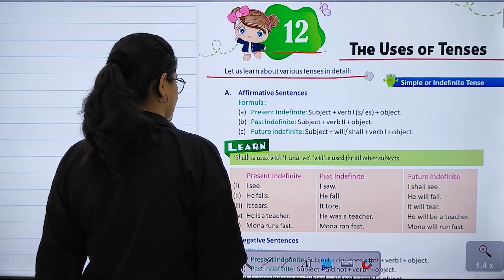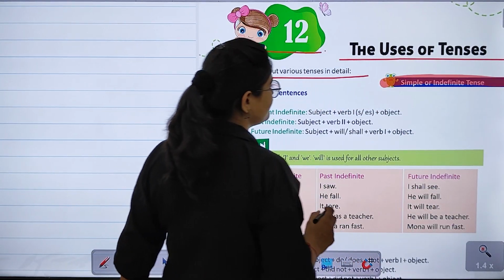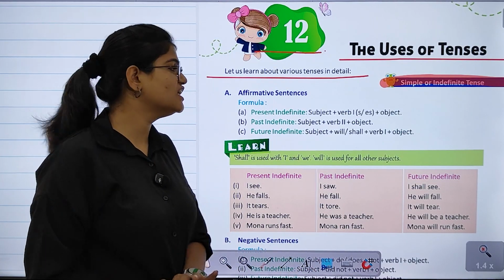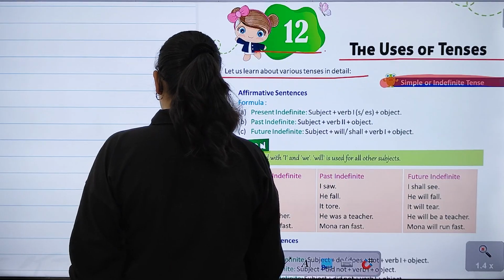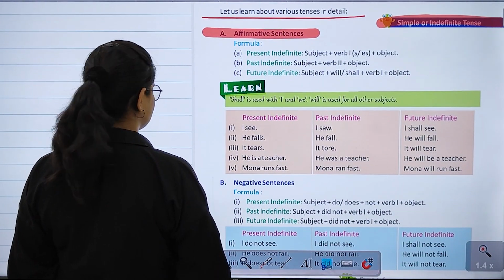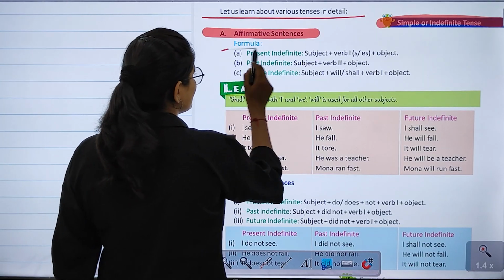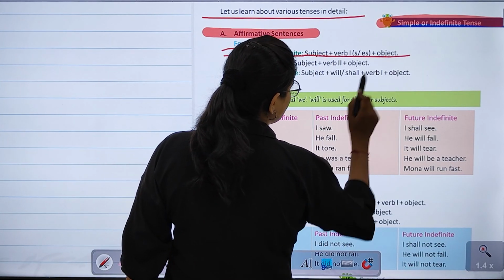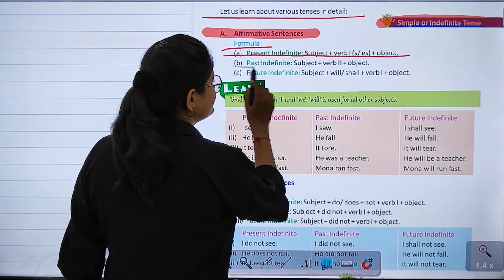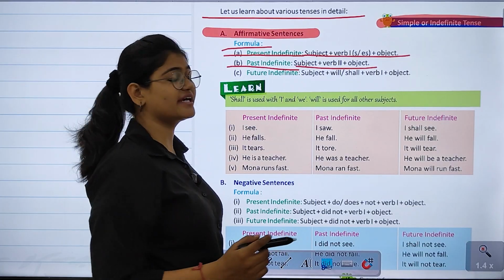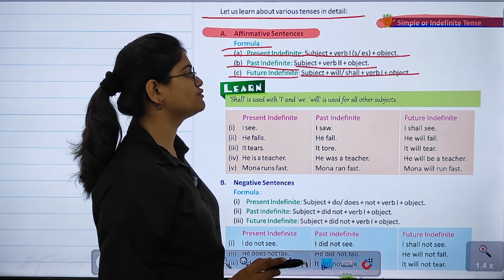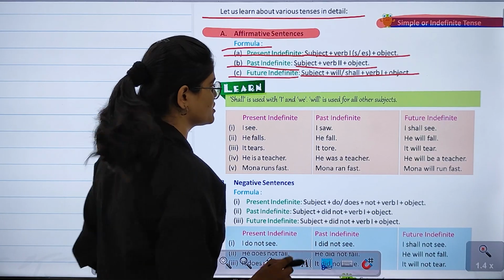So the very first kind that we have been given is simple indefinite tense. So first of all, we are going to discuss the simple indefinite tense in this chapter. So the very first thing that we have is affirmative sentences. अब ये affirmative sentences का formula क्या है? So present indefinite tense, subject plus verb plus s plus es plus object. Past indefinite का है subject plus verb का second form plus object. Future indefinite, subject plus will, shall plus verb first form plus object, right?